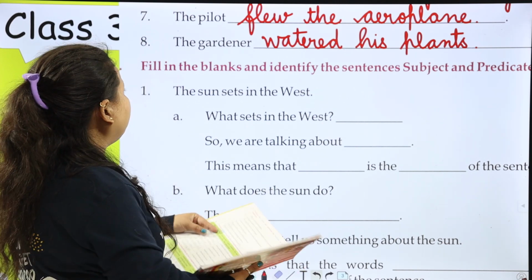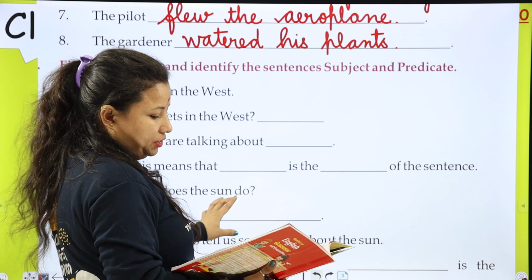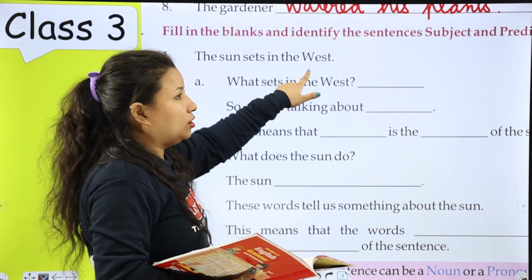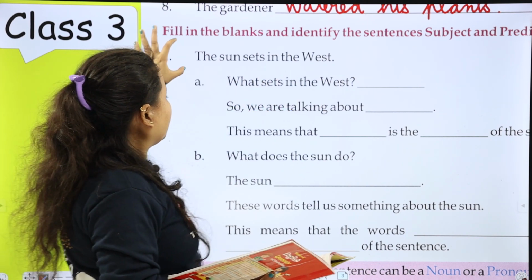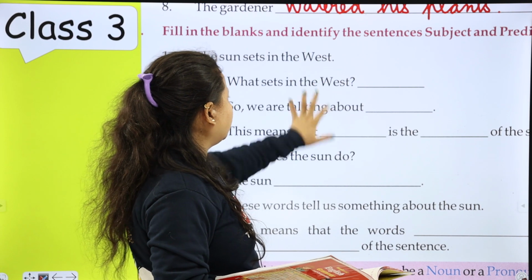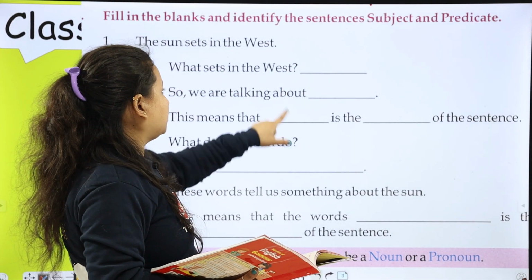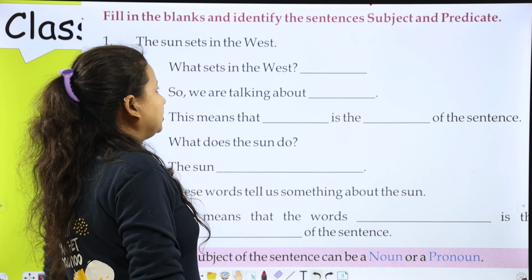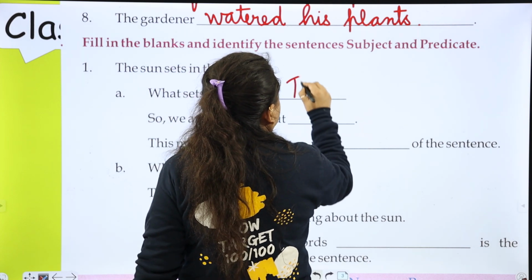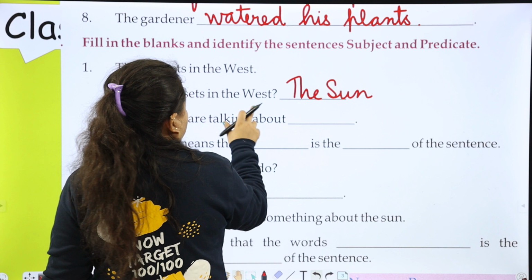Next is filling the blanks and identify the sentences, subject and predicate. The sun sets in the west. This is a sentence. ये complete sentence है. So here is the question: what sets in the west? The sun. The sun sets in the west.